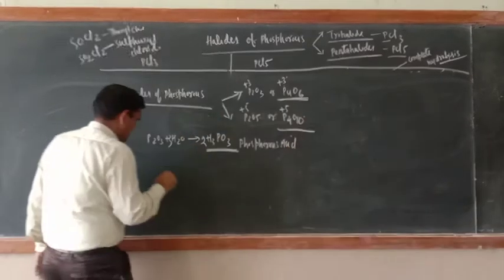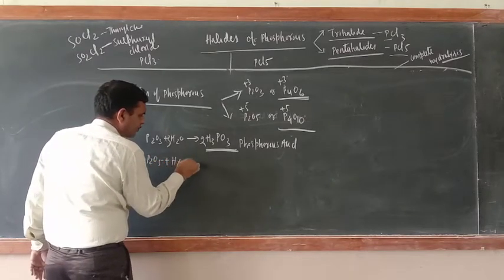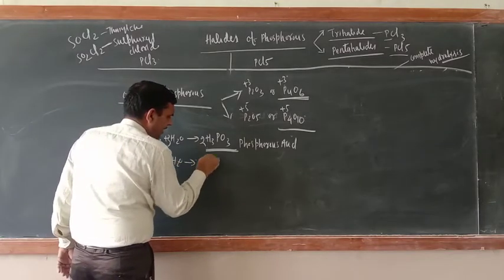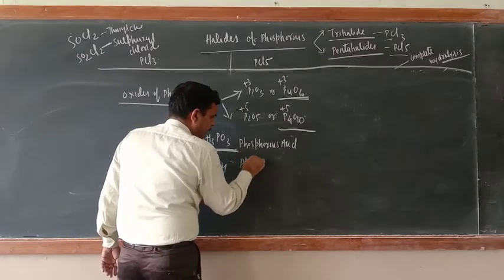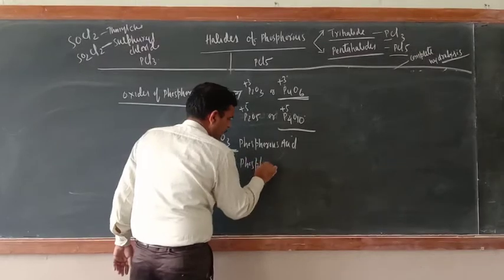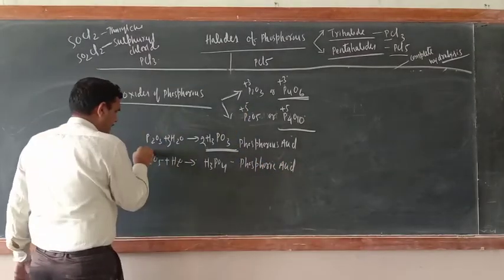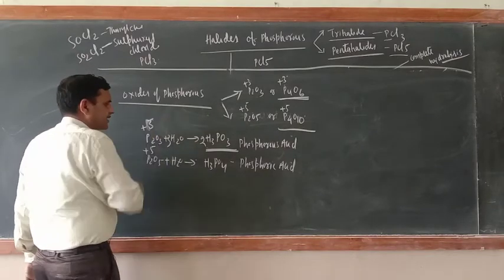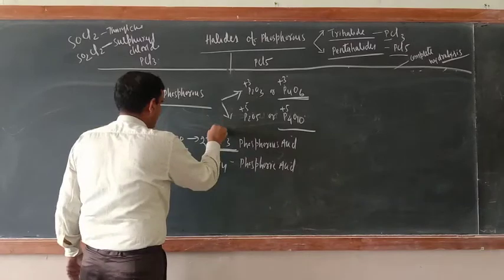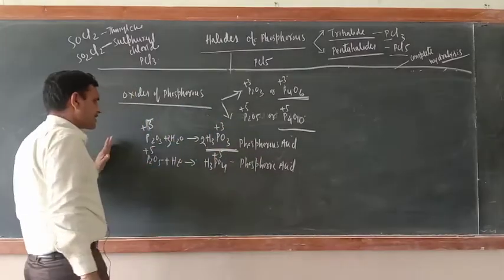Similarly, when P2O5 reacts with water, H2O, what is the product? H3PO4. This is phosphoric acid. Here the oxidation state is +5, and there +3. Here also +3, here also +5. So this is the basic difference.